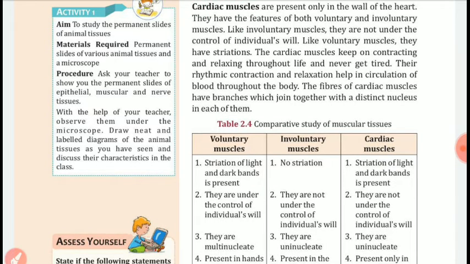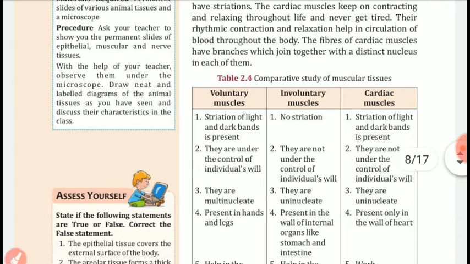Voluntary muscles are under the control of the individual's will, whereas involuntary muscles and cardiac muscles are not. Voluntary muscles are multinucleated, whereas involuntary muscles and cardiac muscles are uninucleated.